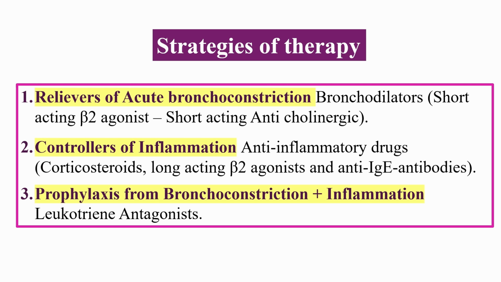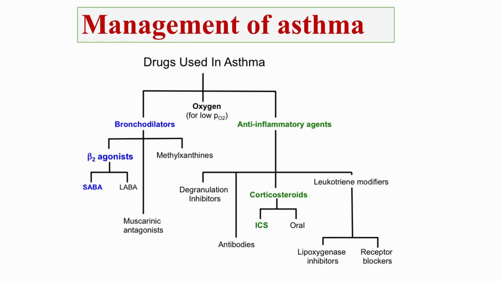Prophylactic agents, like leukotriene receptor antagonists, which prevent both bronchoconstriction and inflammation. When treating asthma, medications are broadly divided into two major categories: bronchodilators and anti-inflammatory agents, alongside oxygen supplementation for patients with low partial pressure of oxygen.